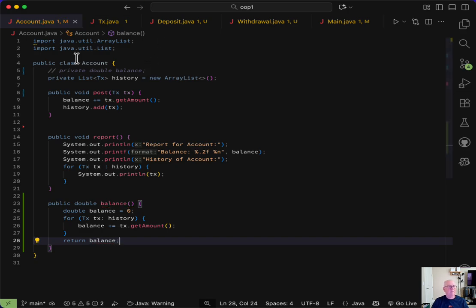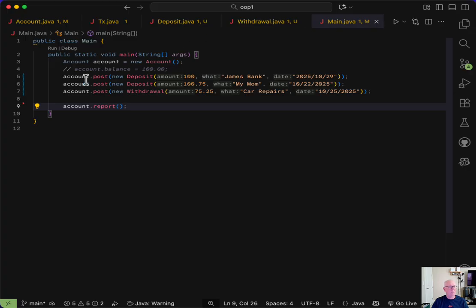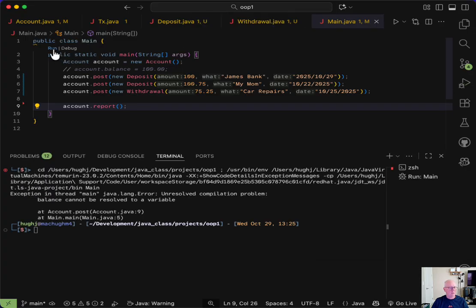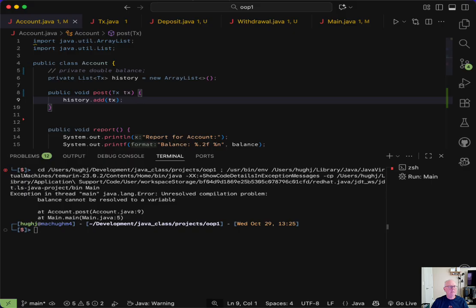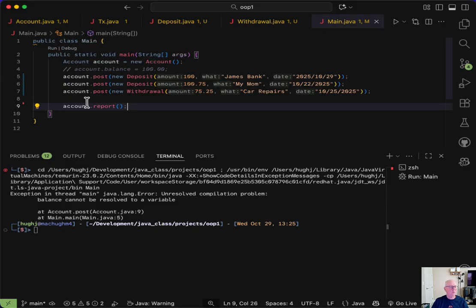All right, let's run and see what happens. And look what it says, unresolved compilation. Balance cannot be resolved to a variable. So I did not refactor out the whole balance thing. So let's go back to account line 9. So account line 9, there it is right there. Well, guess what? I got rid of balance. Well, guess what? I don't even need to do this anymore. I'm just going to get rid of it. Let's go back to main, run it again.